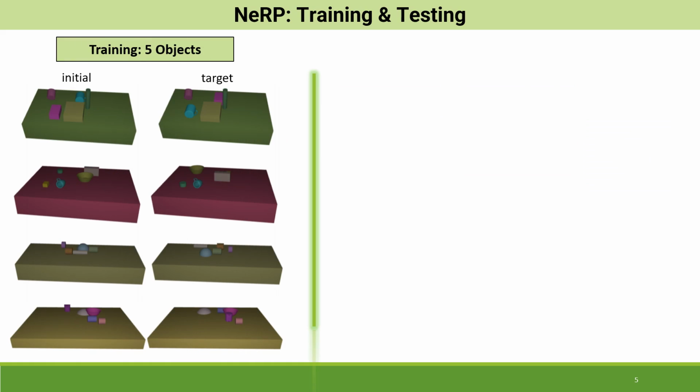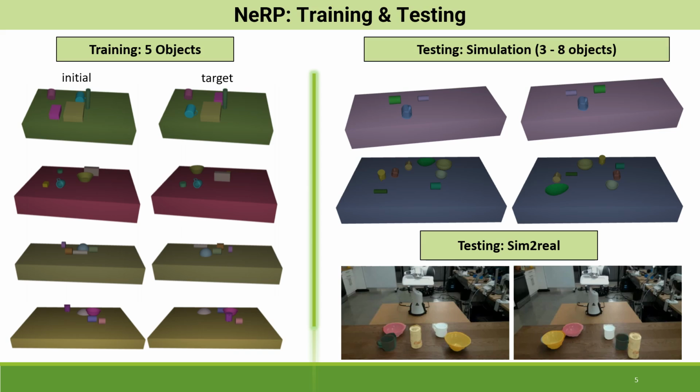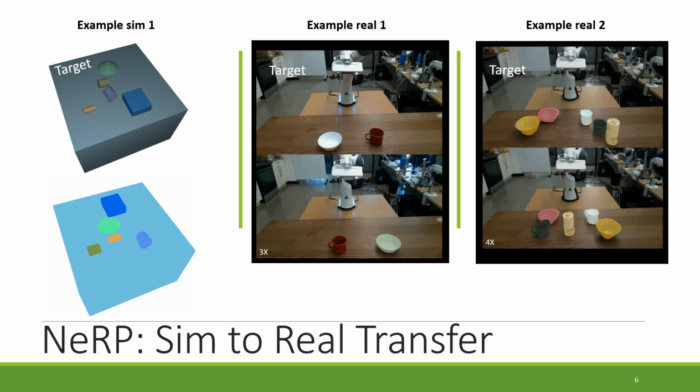We train NeRP using synthetic data with randomly generated scenes containing only 5 objects, as shown in these example initial and target scenarios. Once trained, we evaluate NeRP on unseen synthetic environments with 3 to 8 objects and demonstrate its sim-to-real generalization in multiple challenging scenarios. Now we show a few examples of NeRP solving various never-seen-before rearrangement tasks in both simulation and real-world scenarios.